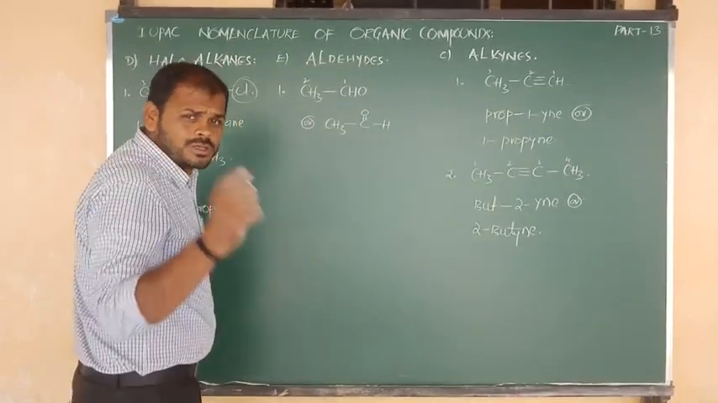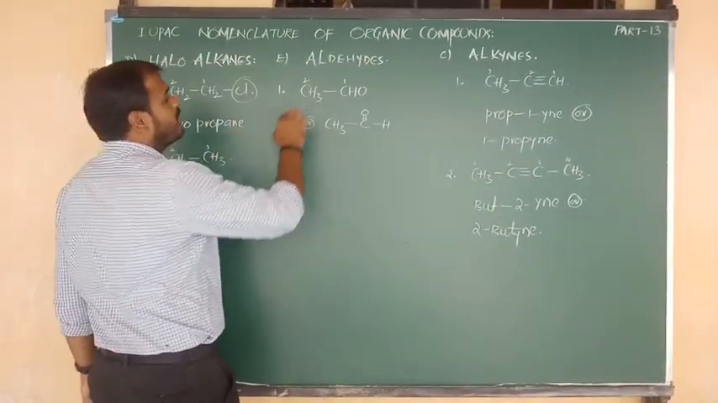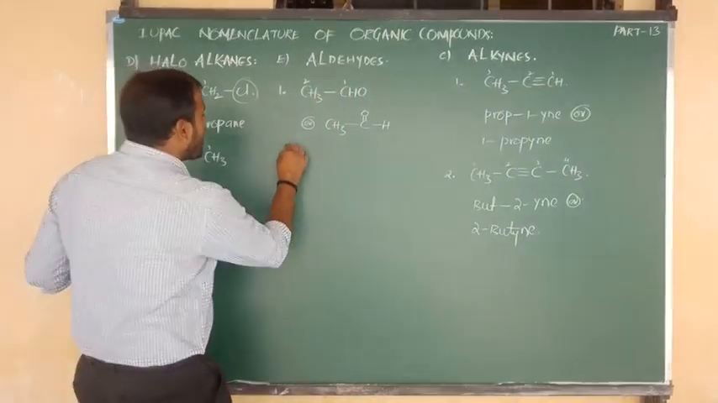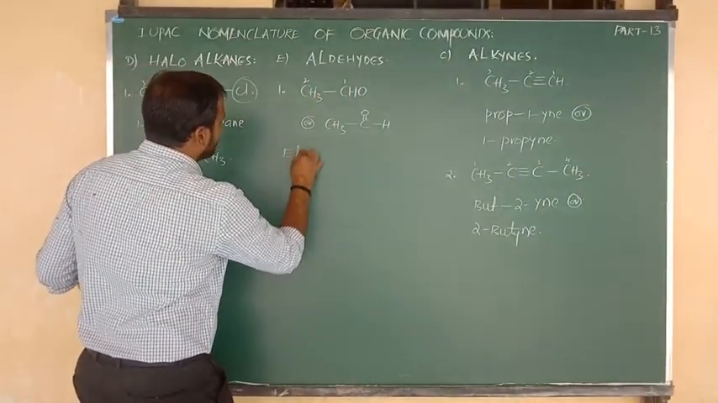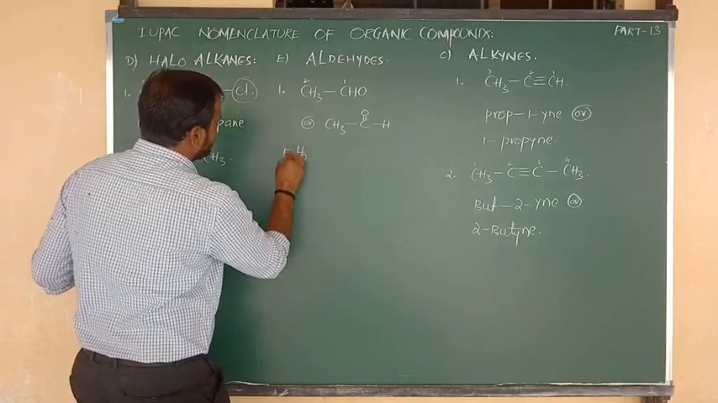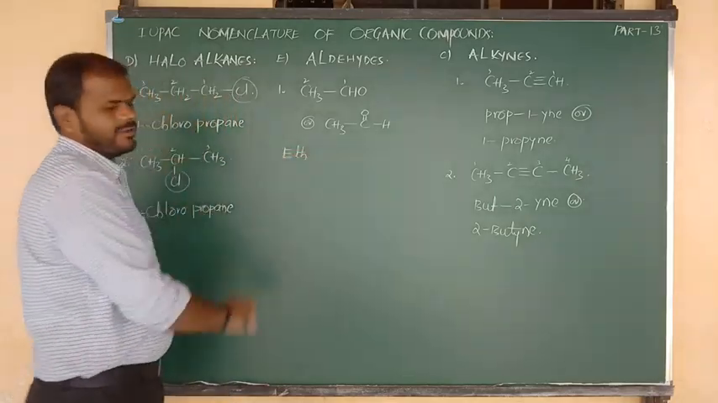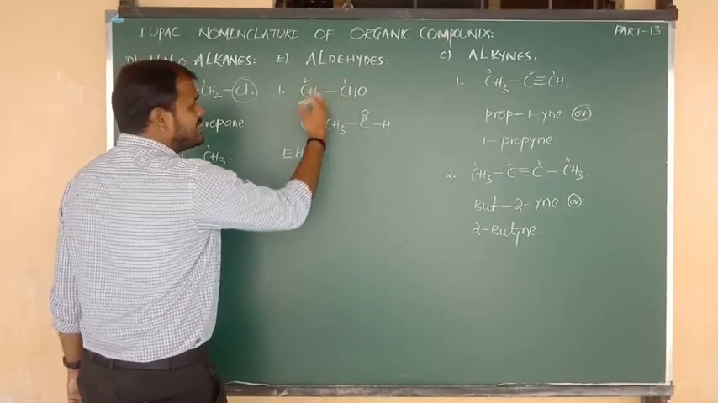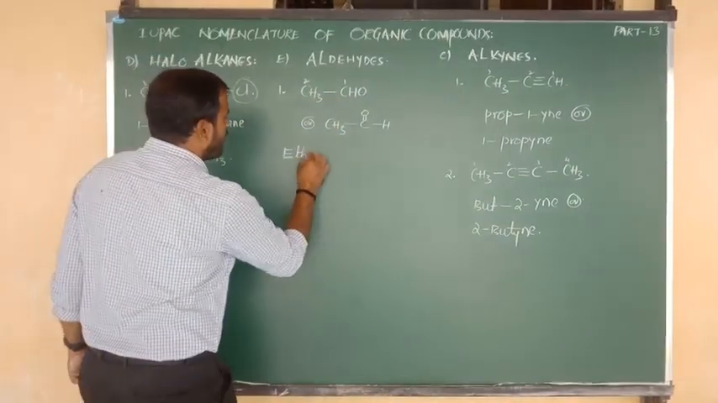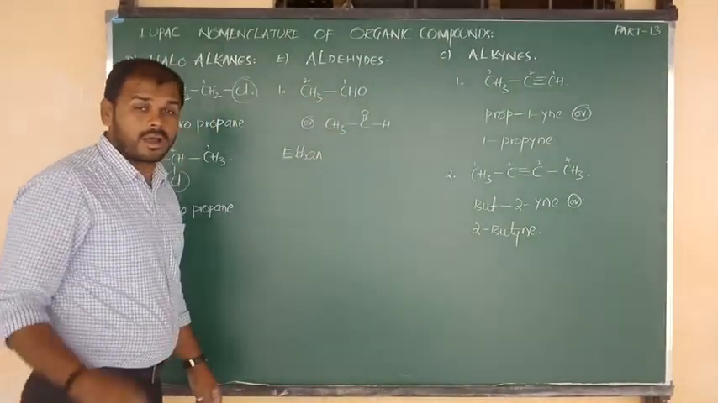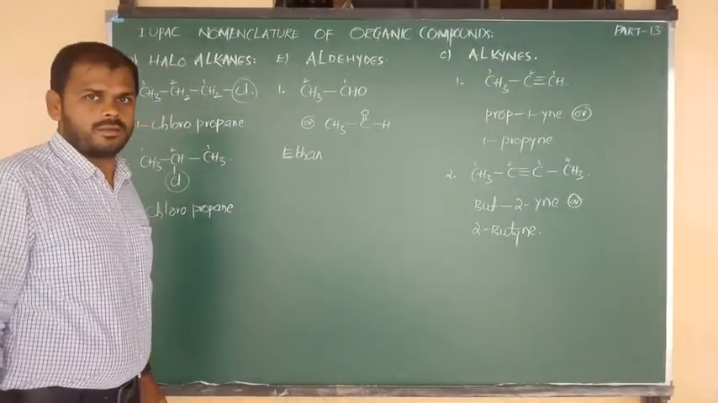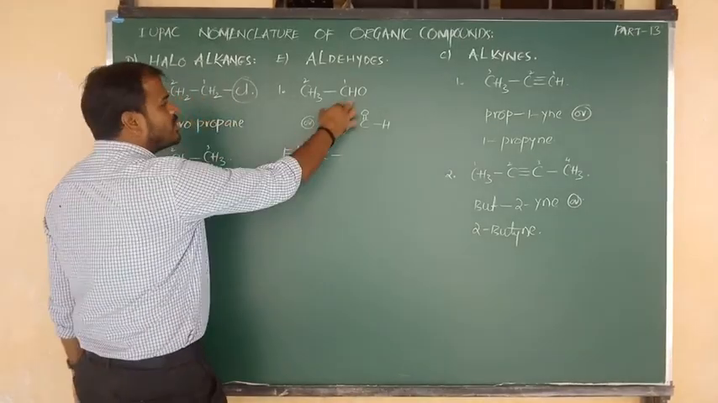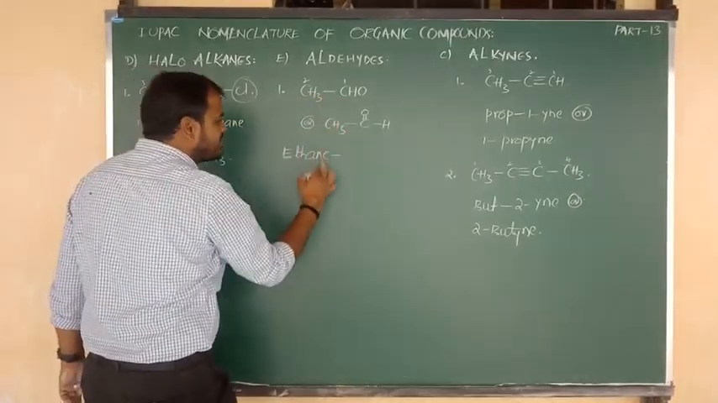No more. So we have to go directly for the root word. How many carbons are there? 2 carbons are there. 2 carbons means what is the root word? That is nothing but eth. So what is the root word for 2 carbons? Eth. Next, carbon to carbon single bond is there, means we have to write ane. Okay, yeah beta, I have written ane. 2 carbons means eth, presence of single bond ane.